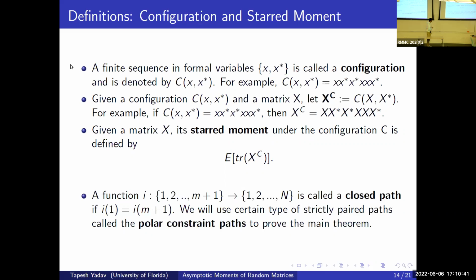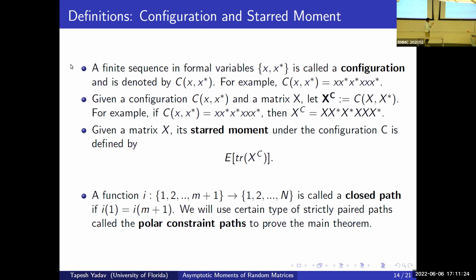A function i from the discrete set 1 up to m plus 1 to n is called a closed path if the function has the same endpoints. We will use a certain type of strictly paired paths called polar constraint paths to prove the main theorem. I will not get into the theory of paths, but to prove the main theorem we have worked on a theory of paths. We have created certain kinds of paths, and certain kinds of paths seem very useful, and the most useful were polar constraint paths.